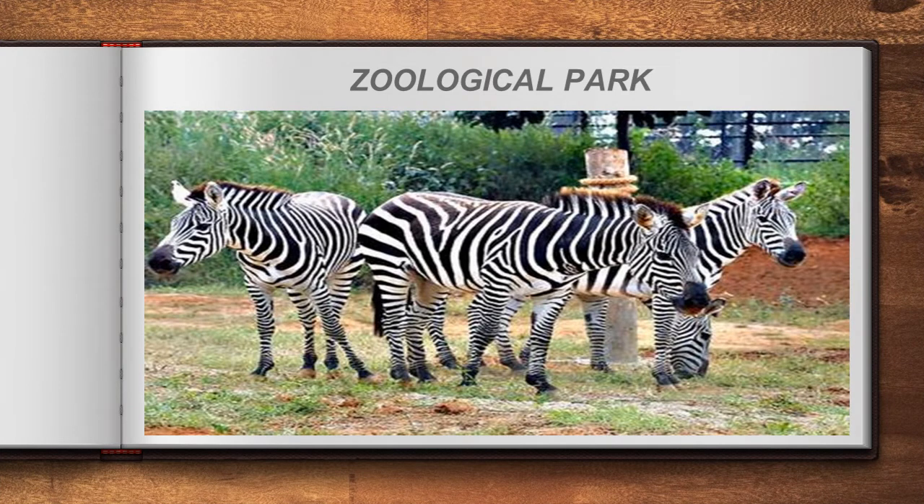And the next one is zoological park. Zoological park is different from a zoo, right? Zoological park means the animals are left free in a free environmental condition, but with the care of humans.